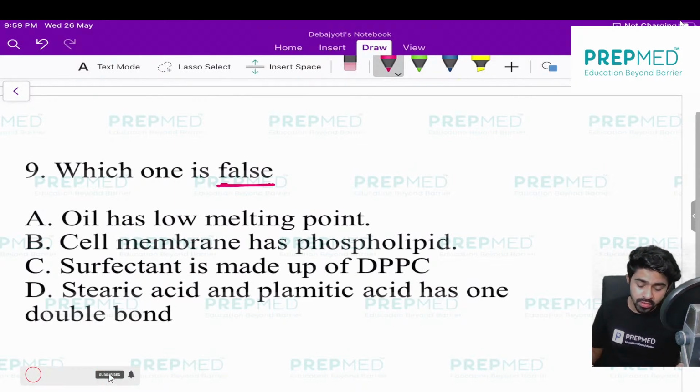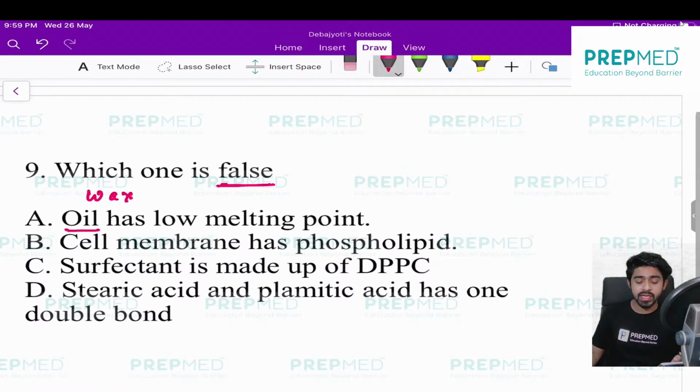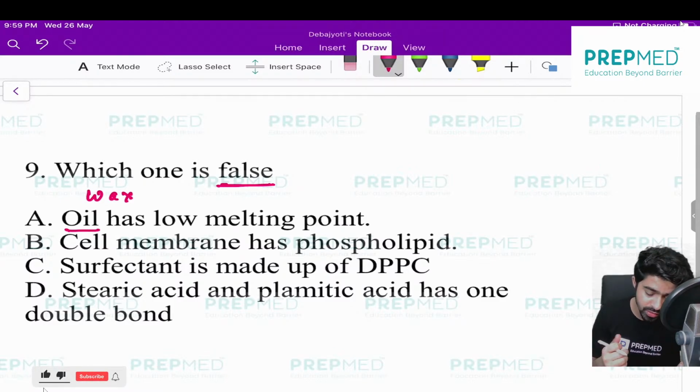So you know the oil. Oil has a low melting point. This is correct actually, because this is the difference between oil and wax. Wax has a high melting point, that's why in the atmosphere it is solid, but oil has a low melting point, that's why even at atmospheric temperature it is liquid.